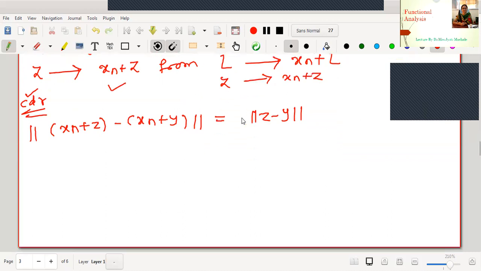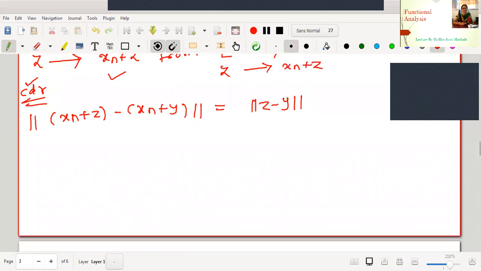If I want to show you by a suitable sketch, suppose somewhere here is my linear space. By adding a fixed vector to every element of the set L, the only change is that the vectors will be shifted in a specific direction, depending upon that x_n.